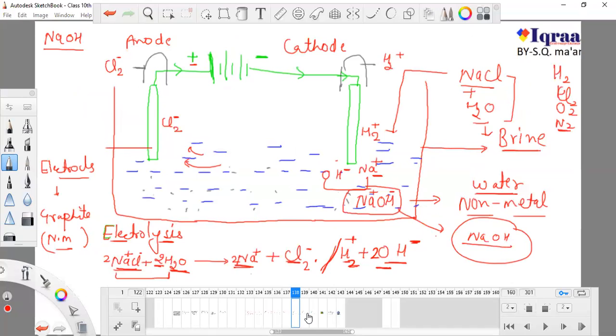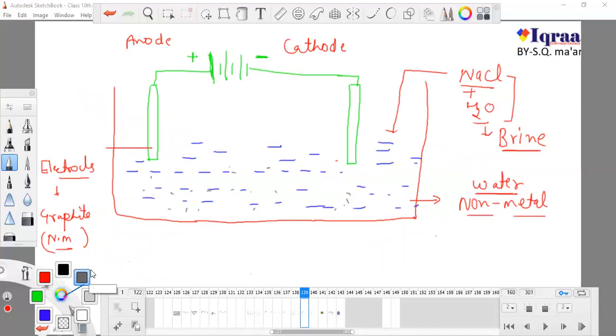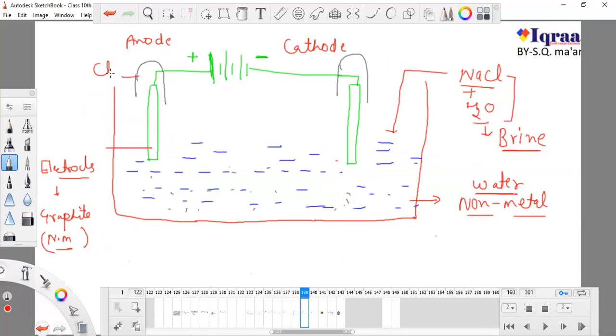First, here we collected chlorine gas, here we collected H2 gas. Here chlorine gas is collected, here H2 gas is collected by this process, and in this solution NaOH is collected.